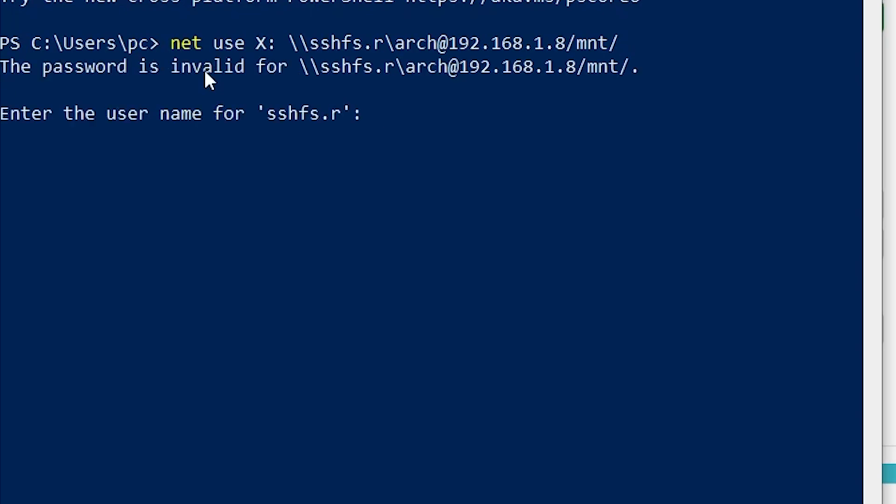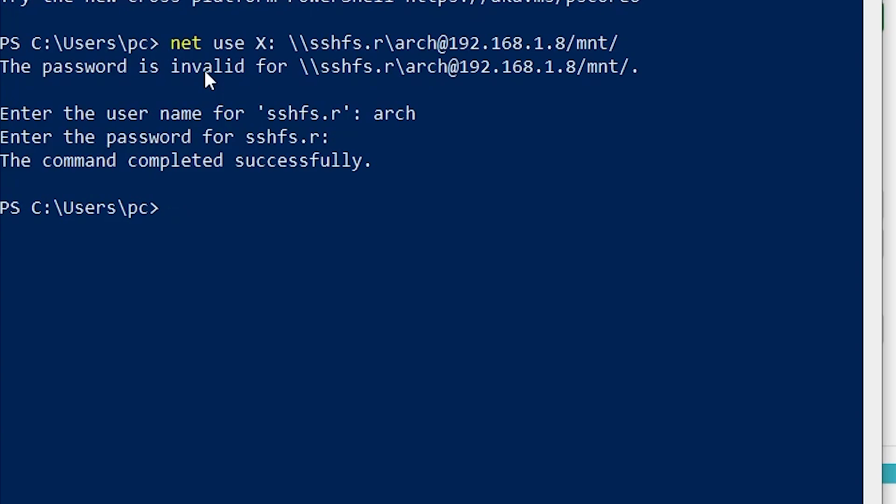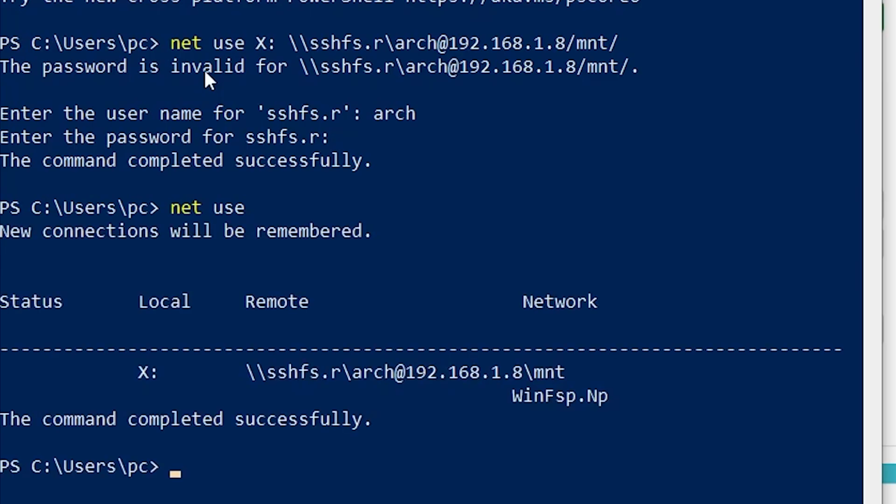Type the user name of your host machine. In my case, it's Ash, and the password. Bam! The command completed successfully. Now run the command net use to check if your hard drive is recognized. See that? The command completed successfully.